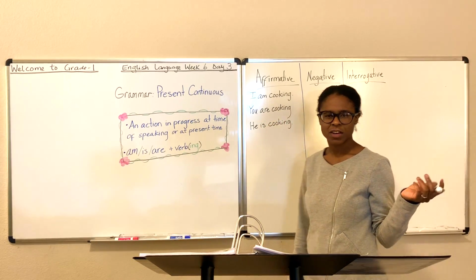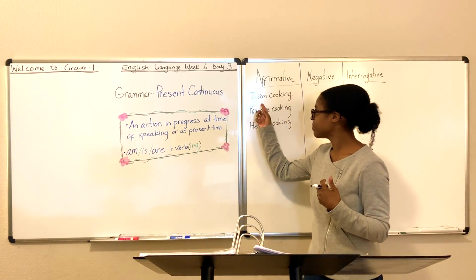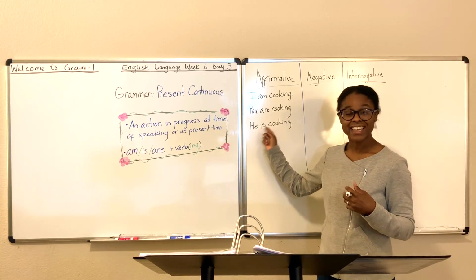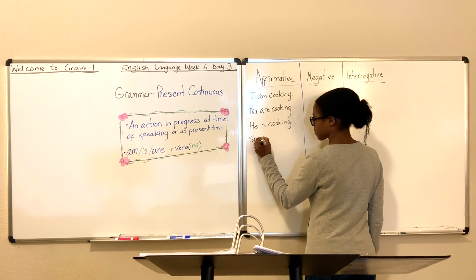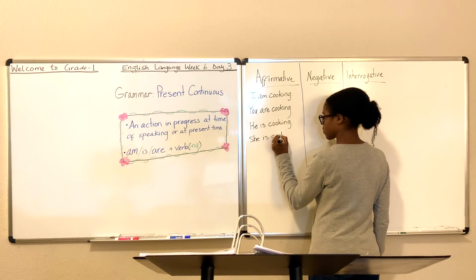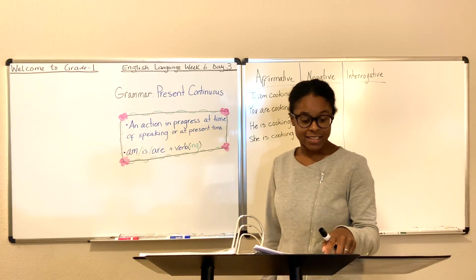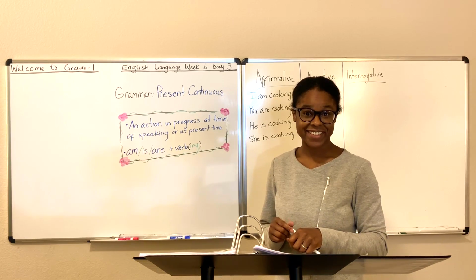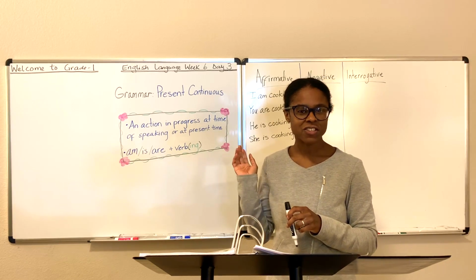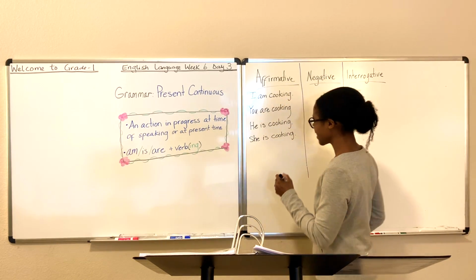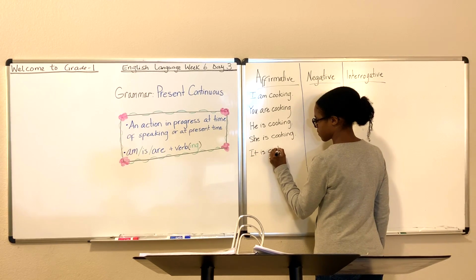What about she? Paula says she wants to cook too. Well, she is cooking. So I am cooking. There's am. You are cooking. He is cooking. She is cooking as well. What about it? It is cooking. What is cooking? Something's on the stove. You may say, what's for dinner? Or dinner's on the stove. It is cooking presently.